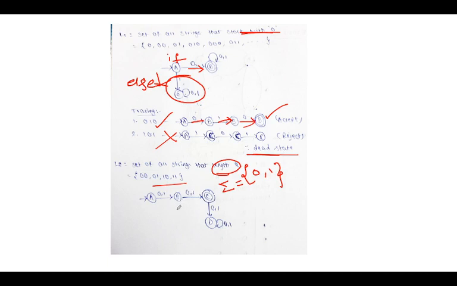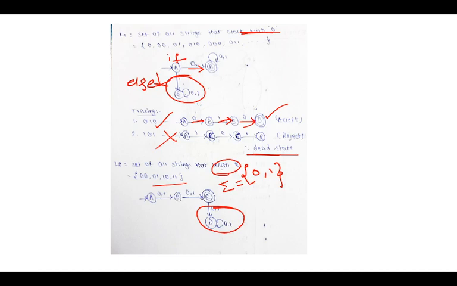Okay, let's design the finite automata. The start state A accepts either 0 or 1, then it moves to the next state B, which takes the input 0 or 1, and then finally reaches the dead state. In case another input comes, I mean another string symbol, either 0 or 1, it leads to that dead state. Finally, this finite automata does not accept strings of length greater than 2.